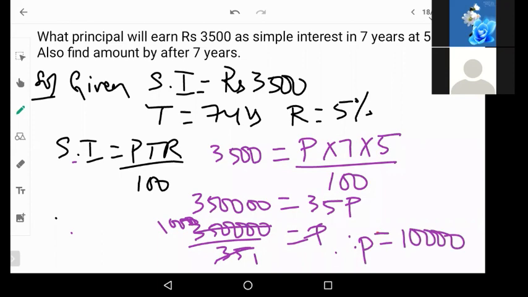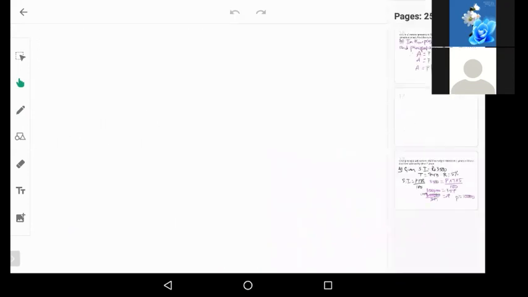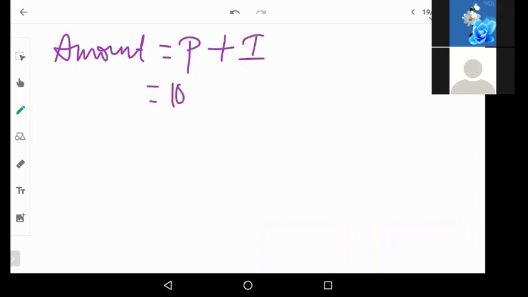Okay. And there is one more question: also find the amount after 7 years. Now we also know the amount formula. Amount is equal to principal plus interest. Principal is 10,000 plus interest, which is already given, 3,500.